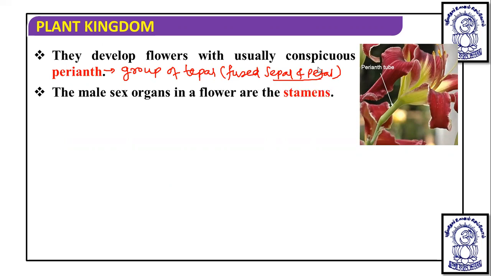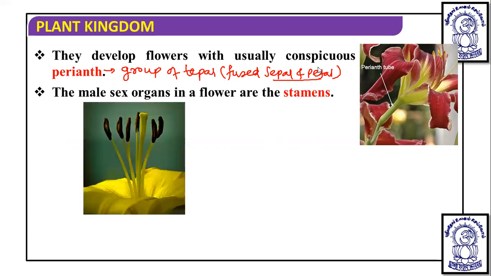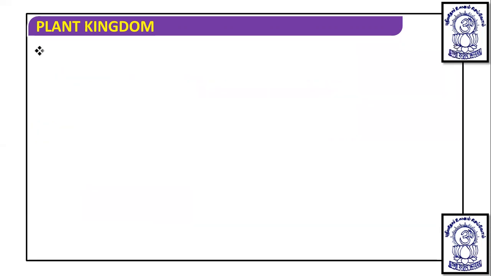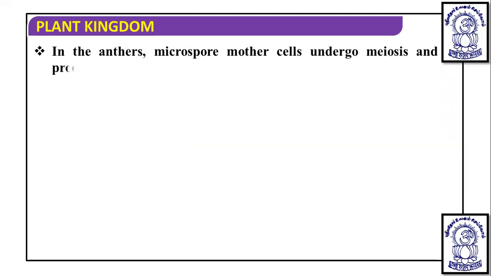Now the male sex organ in flower is stamen, and the group of stamen is known as androecium. You can see these are the stamen, and the group of stamen is known as androecium. In a stamen, you know that there is the presence of anther and filament. Each stamen consists of a slender filament with an anther at the tip. In the anthers, microspore mother cells undergo meiosis and produce pollen grains.